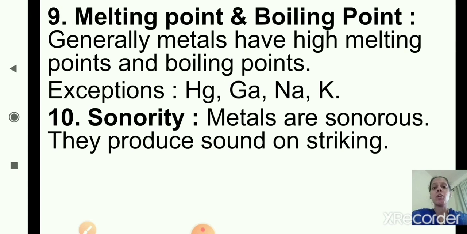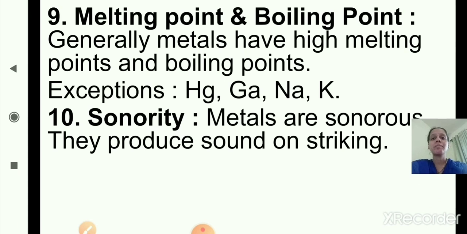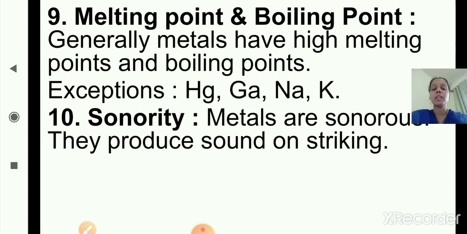I hope you are clear with all the properties. In the previous standard also you have studied about these properties, right? Now we'll move to the next part. Till now we have completed metals and the 10 properties of metals. Metals are hard. They have luster. They have high melting point and boiling point. They are sonorous, means they produce sound on striking. Then the properties like ductility, malleability. Then they are good conductors of heat and electricity. So these are the properties of metals.